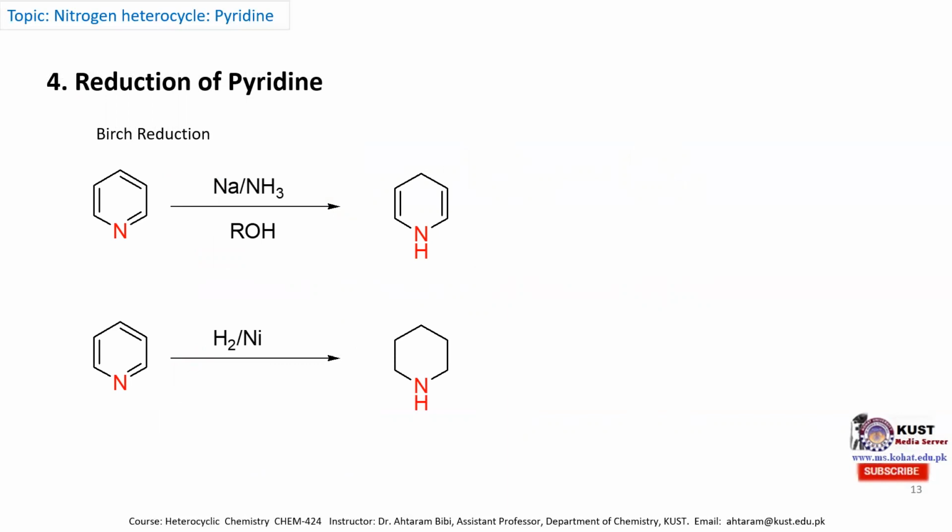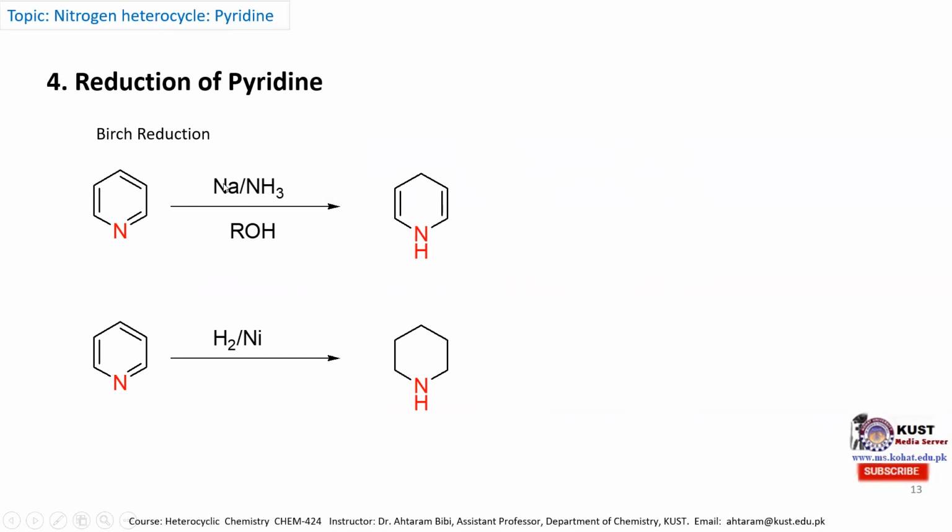Pyridine does not undergo reduction under ordinary conditions, but when a specific catalyst and specific solvent are used, then it is reduced. One of the most important reduction reactions of pyridine is the Birch reduction, one of the most well-known organic reactions, in which pyridine is treated with sodium metal in the presence of ammonia and alcohol solvent to obtain the 1,4-dihydropyridine molecule. This is a partial reduction of the pyridine molecule.